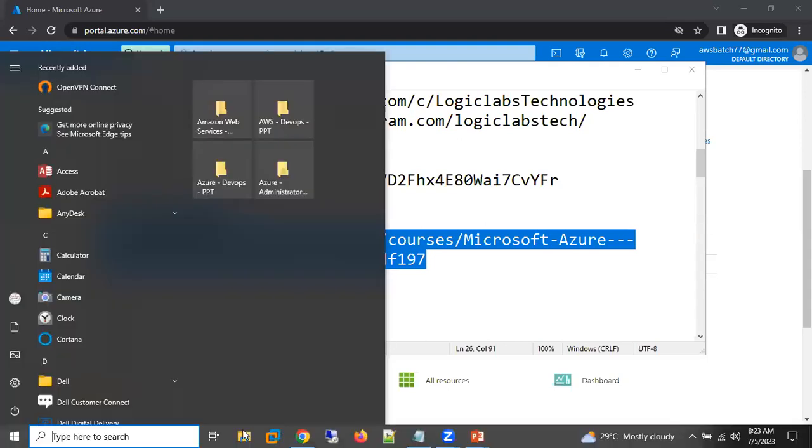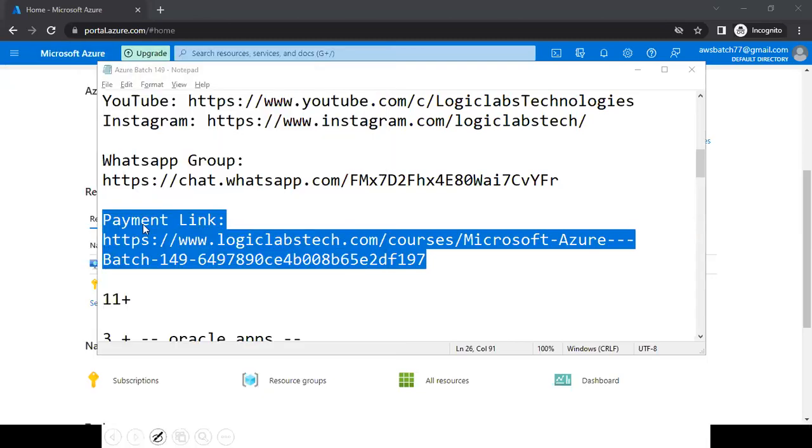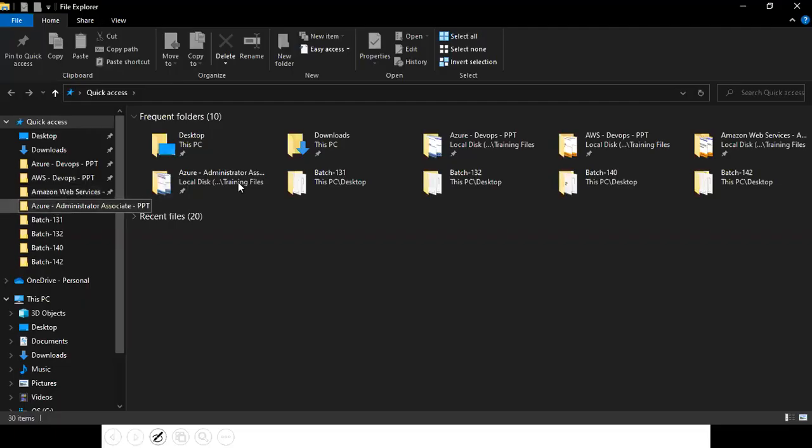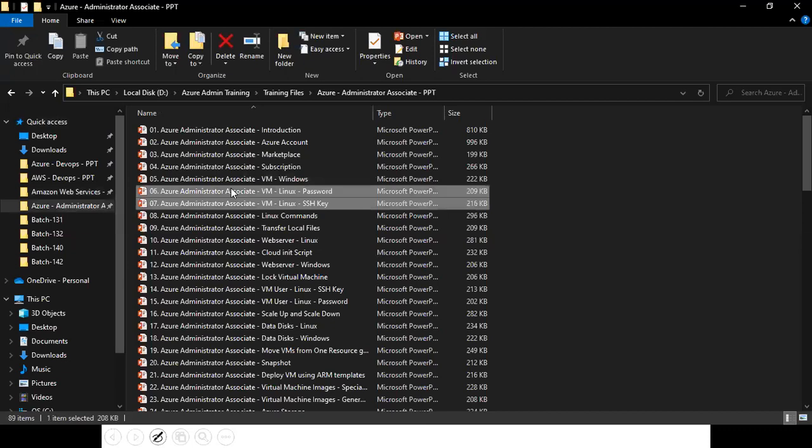In tomorrow's session, we are going to learn how to create a Linux virtual machine. For Linux, we have two options: one is password, and the other is the SSH key option. We are going to learn about both.